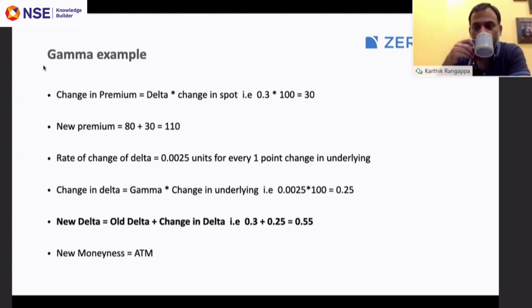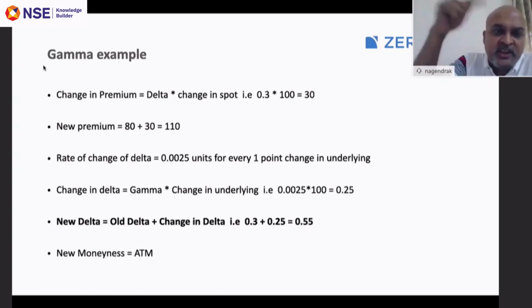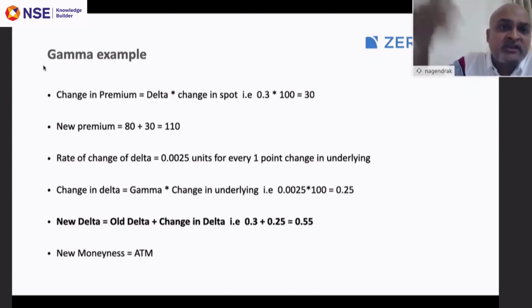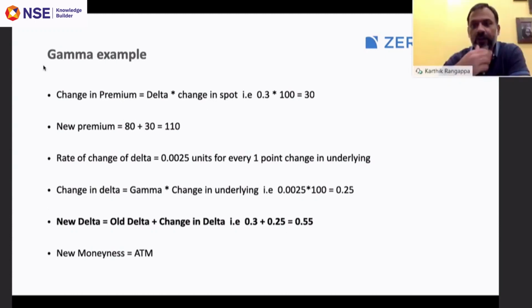To put it differently, I asked you this question earlier for the strikes. Can I plot the values in such a way if the spot is continuously changing? This is how the delta would be. Absolutely. Though it is not constant, I can still plot it and keep saying this is what my delta would be. Absolutely. Can I do a similar exercise for gamma also? Yeah, so that's exactly what I wanted to talk about.